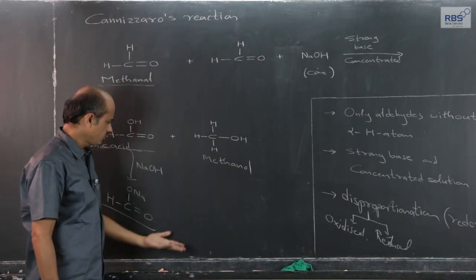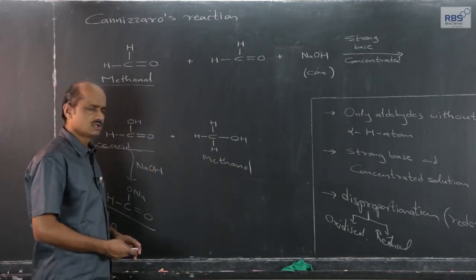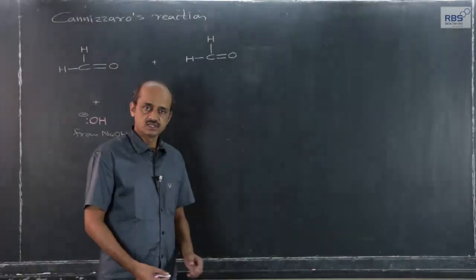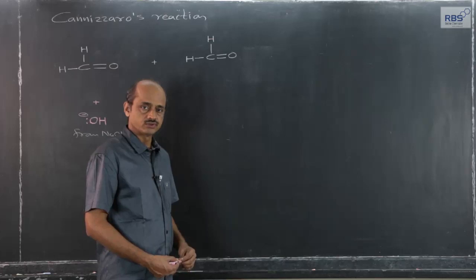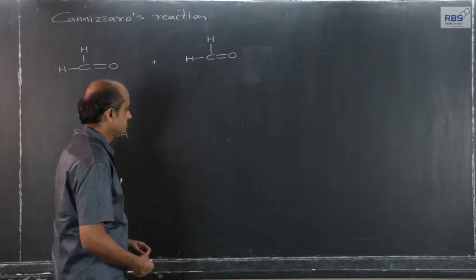And now, once this much is known, we can switch over to the detailed mechanism. Let us now immediately switch over to the mechanism of Cannizzaro reaction.